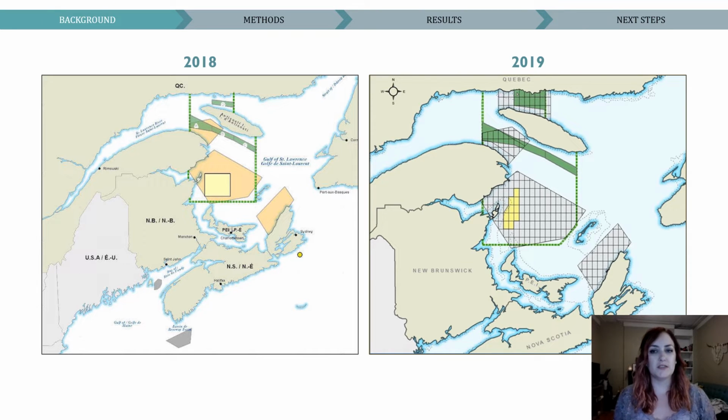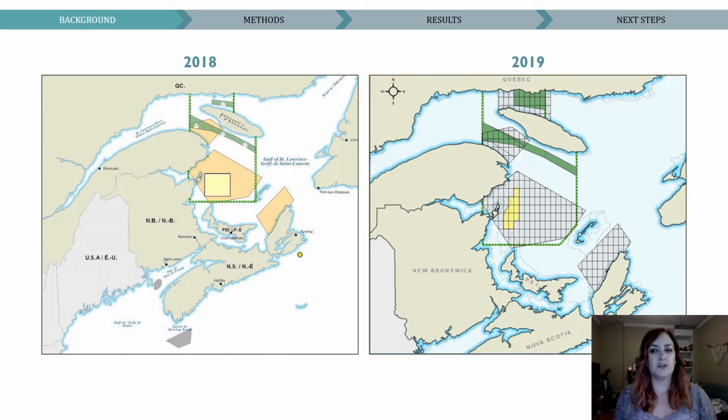So the first protocol is from 2018, which was solely in effect for snow crab. This protocol is shown on the left and includes a large static exclusion zone in yellow and dynamic management areas in orange. The areas within the DMAs are subject to dynamic closures, which use an existing grid cell system, which you can see on that 2019 map.